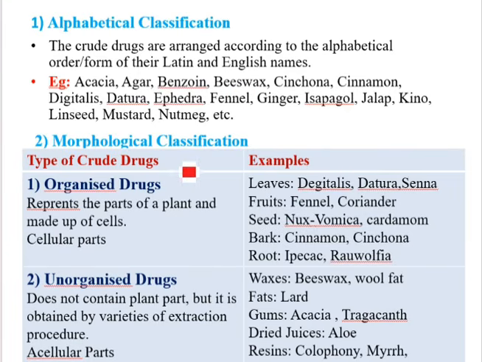Next, coming on to the morphological classification. Morphological classification means the parts of the plant. Okay, if there is any direct part of the plant, those are known as organized drugs. If indirect part of the plant, those are known as unorganized drugs. Okay, for example, organized drugs, leaves: digitalis, datura, senna are used as leaves parts of the plants. In fruits, fennel, coriander. In seed, nux vomica, cardamom. In bark, cinnamon, cinchona. And in root, ipecac and rauwolfia are the crude drugs.